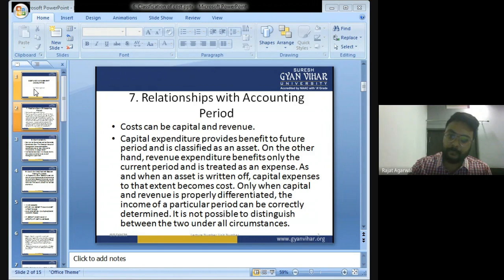I have given you the example of this mobile phone. Suppose I want to start manufacturing this mobile phone, so I have purchased some machines. The expenditure on machines is a capital expenditure. If I want to start manufacturing this calculator, I purchase plastic. The expenditure on plastic, the raw material, will be treated as revenue expenditure. I hope you all have now understood what capital expenditure and revenue expenditure are. Let's move ahead.